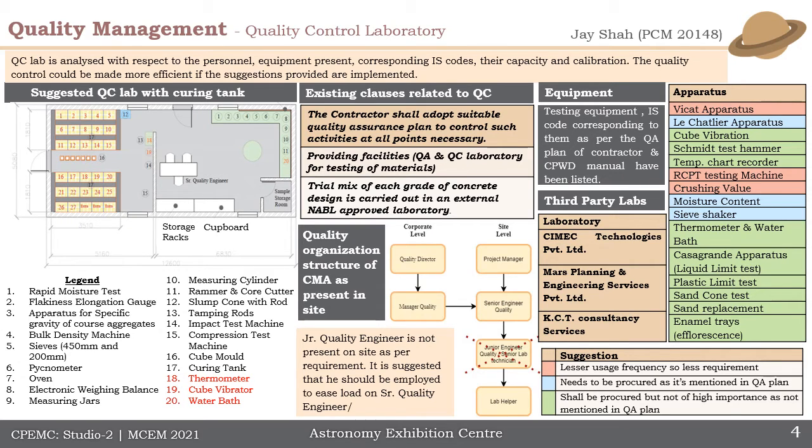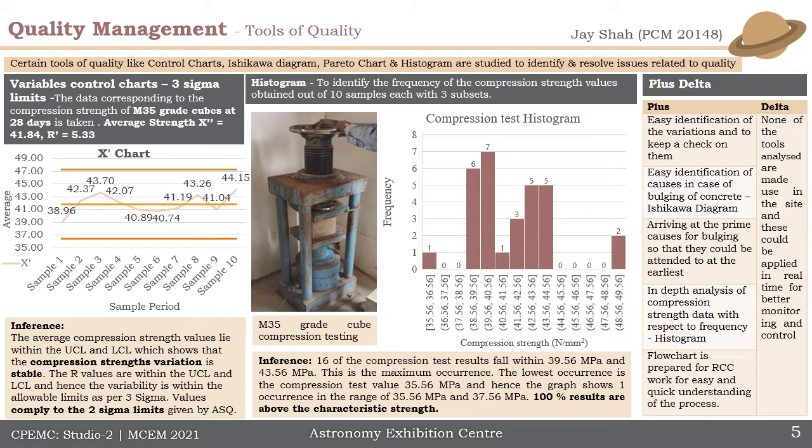Here is the list of the testing equipments along with their IS code as per the QA plan of the contractor and CPWD manual. Also, we have noted the third party labs where tests were done and they were accredited. Tools of quality: certain tools of quality like control chart, Ishikawa diagram, Pareto chart, and histograms are studied to identify and resolve the issues related to quality.